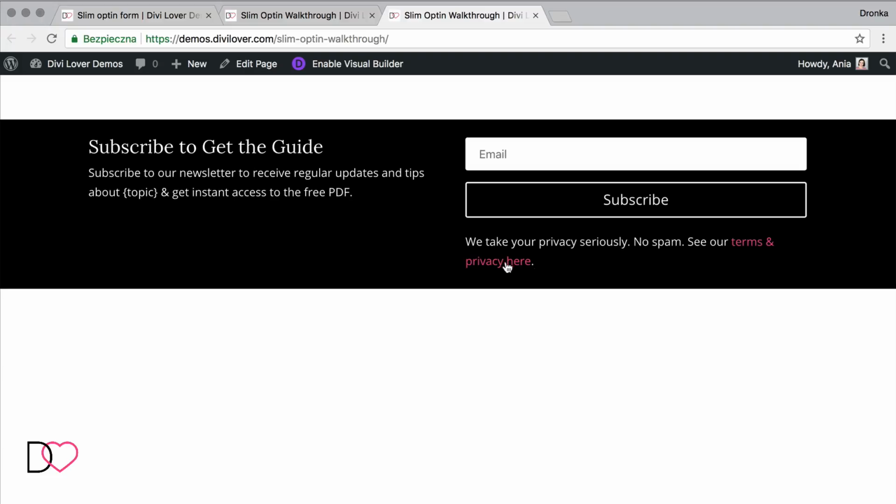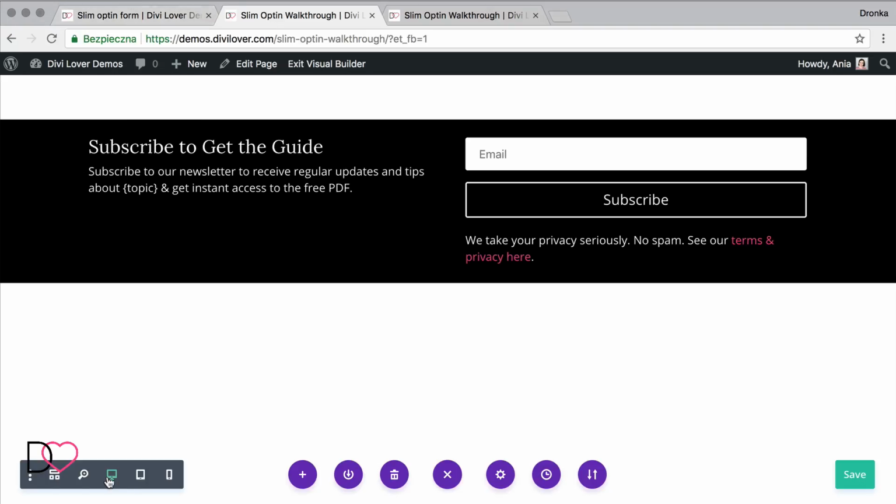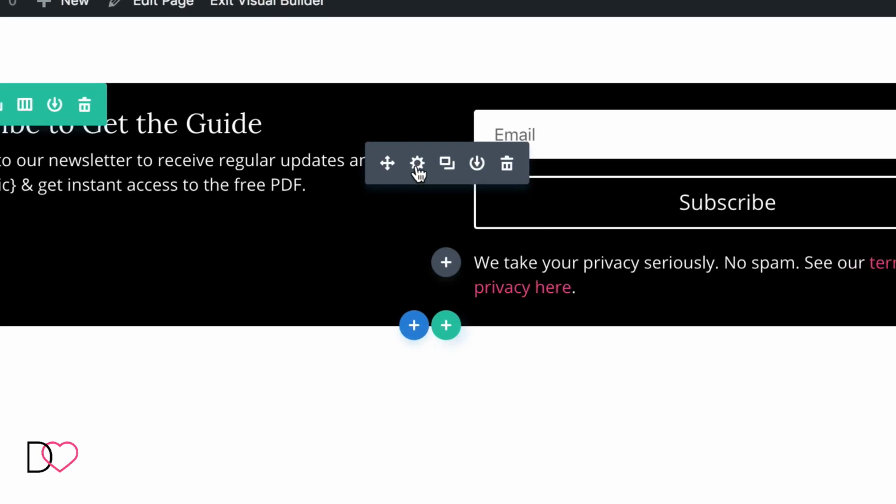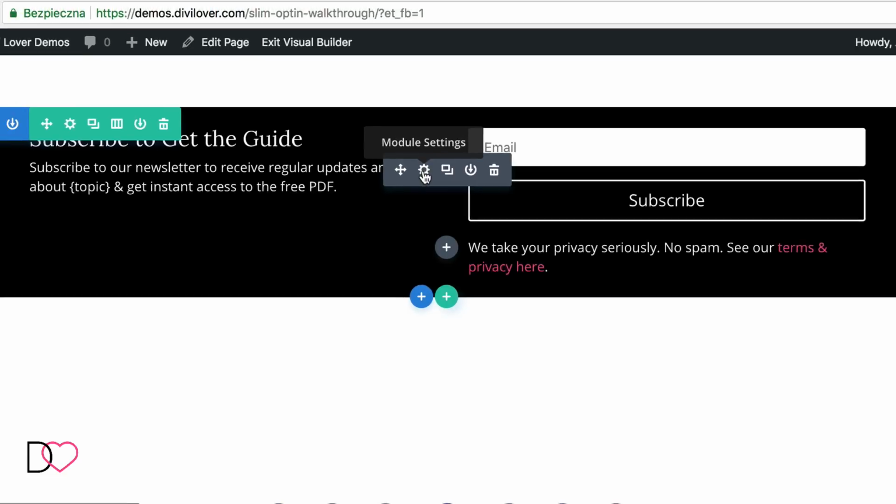First of all, I would like to reduce the font size for the footer text, but it's not possible within the opt-in settings. Let me show you real quick.